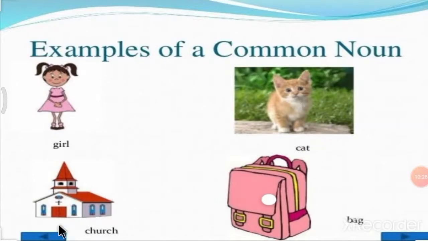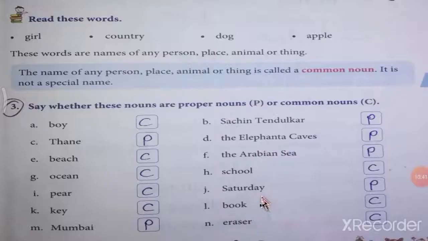Then church. So many churches are there in the world. So church is a common noun. Bag. So many bags are there in the world. So bag is a common noun. Now let's see according to your textbook. That is, read these words.